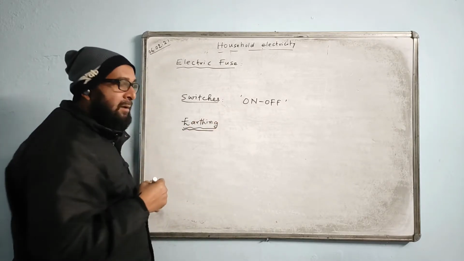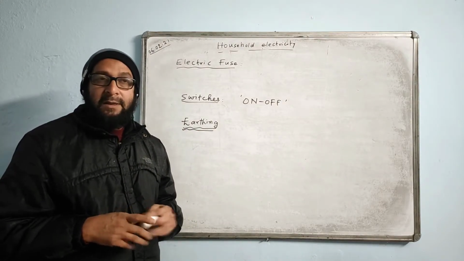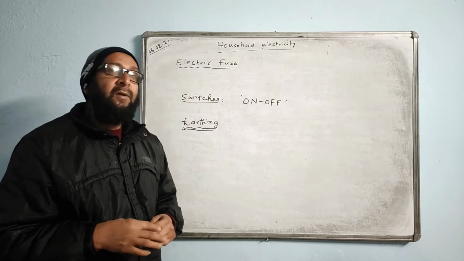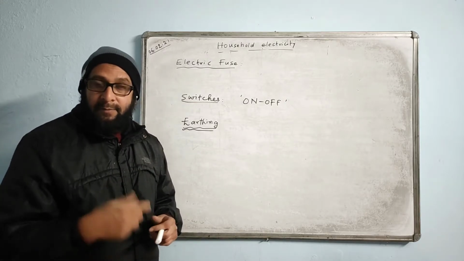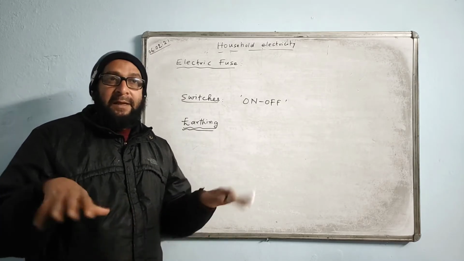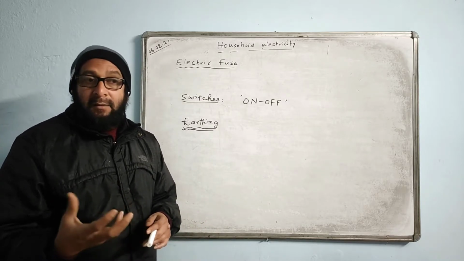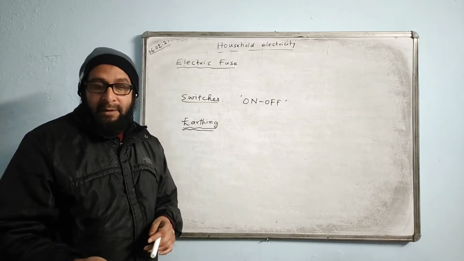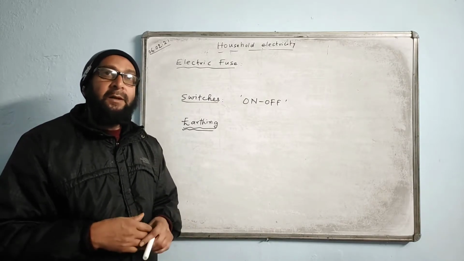Now, earthing. Earthing is a process, it is not a device. It is the process of connecting the electrical circuit with the earth. And how is the earthing done? Earthing is done by digging the ground nearly 5-6 feet deep in a wet area, near the drain site, where there is availability of water.